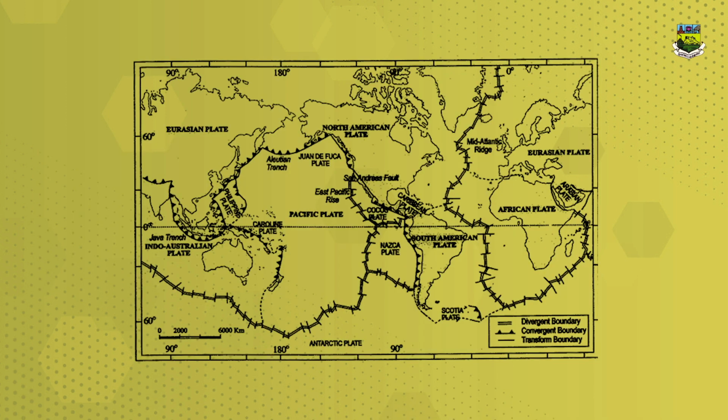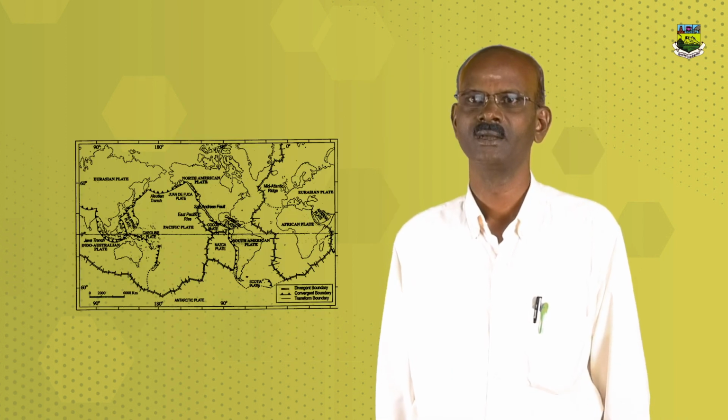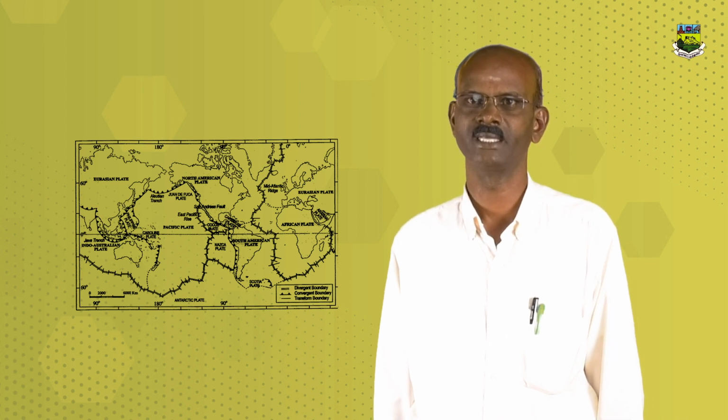Here we have the minor tectonic plates. Cocos plate between Central America and the Pacific plate. Nazca plate between South America and the Pacific plate. In between these plates are located. Arabian plate, mostly the Saudi Arabian landmass. Philippine plate between the Asiatic and Pacific plates.